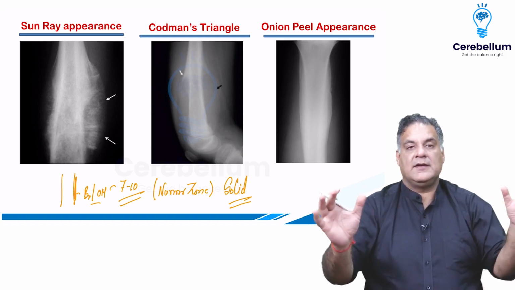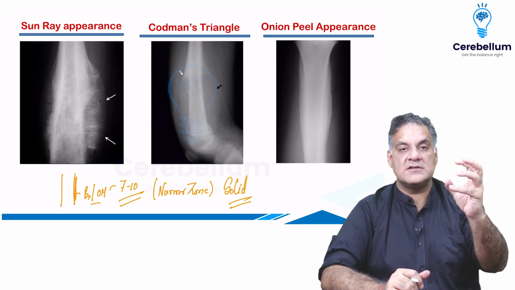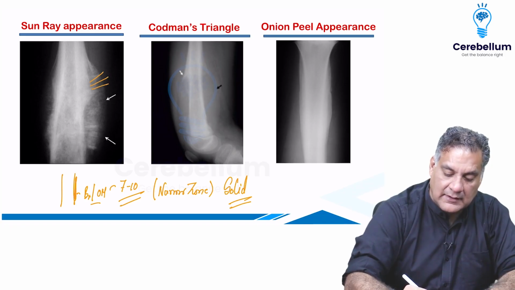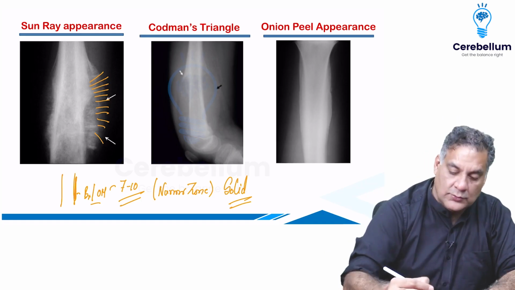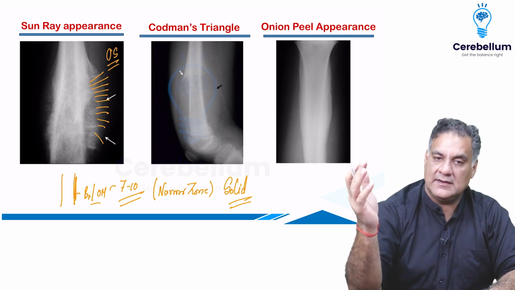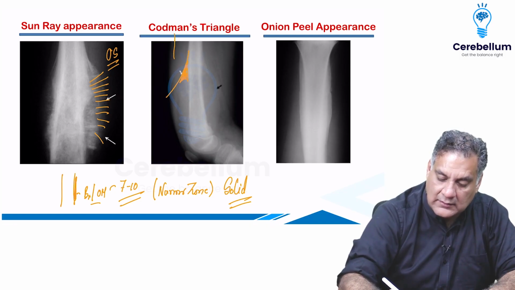But as compared to it, aggressive or wide activity is seen in chronic infections or malignant tumors. For example, you can have multiple rays coming out. It can be seen in any malignant lesion, but usually osteosarcoma. It can also be seen in chronic osteomyelitis. Or a layer of the bone comes out, the periosteum comes out with a bone formed underneath this periosteal layer, called a Codman's triangle.